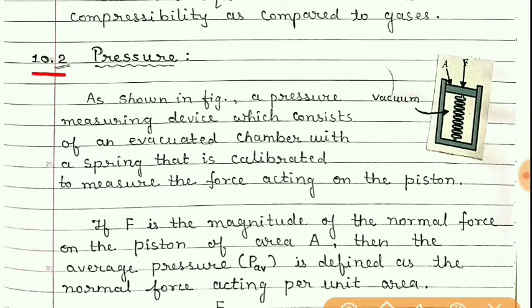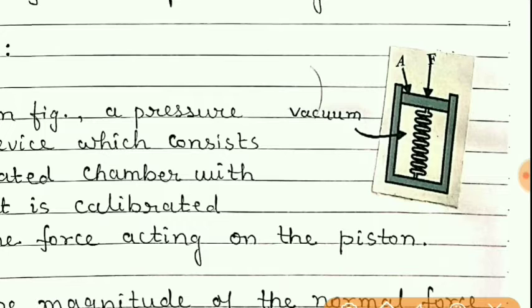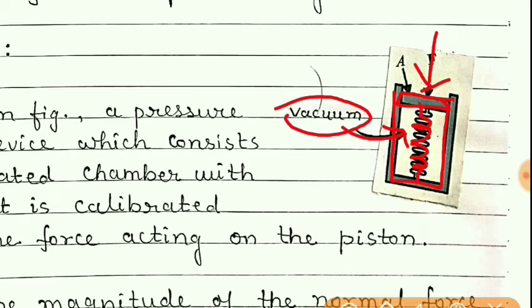Now, about topic number 10.2, pressure. Students, we have studied pressure in our previous chapter as well. Here you can see, a force is applied to this piston, which is connected by a spring in a chamber, and this chamber has a vacuum, that means no gas or air inside it.